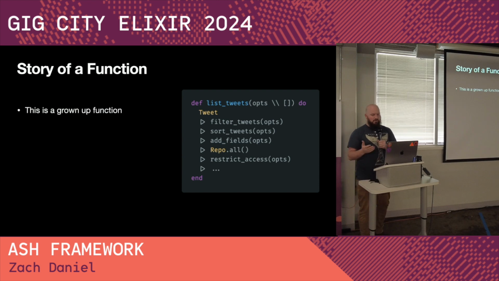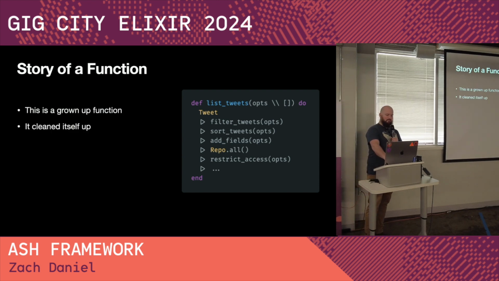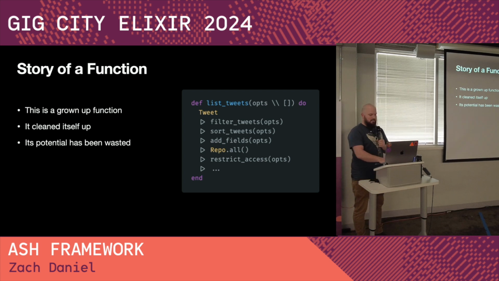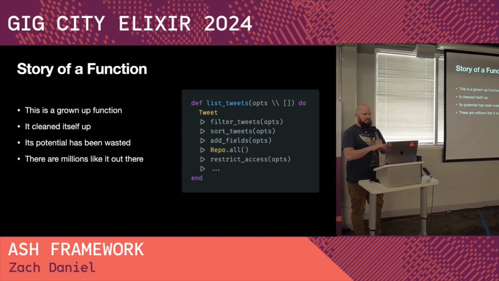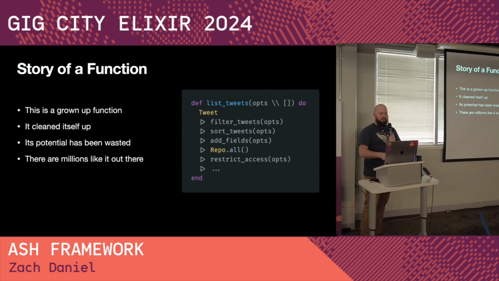Okay, this is a grown-up function. It's cleaned itself up. I would argue, however, that its potential has been wasted. And there are millions of functions like this out there. These are what our applications are constructed of. If you're building Elixir web applications, you have hundreds of these, to allow data access and to manage mutations to your domain. It's all of these context functions that have shared functionality abstracted out into functions that you call. So the truth is, this isn't bad.